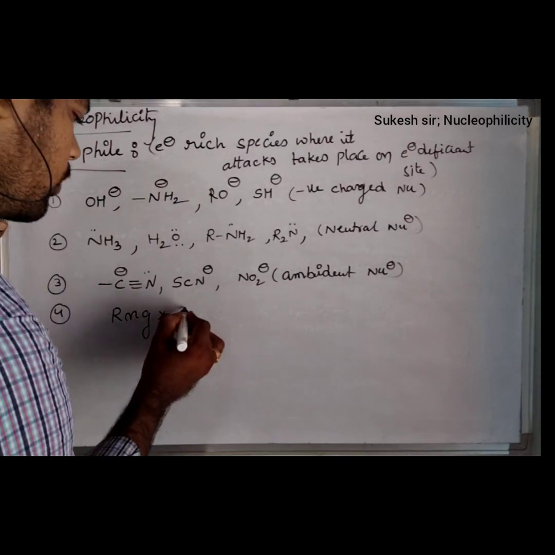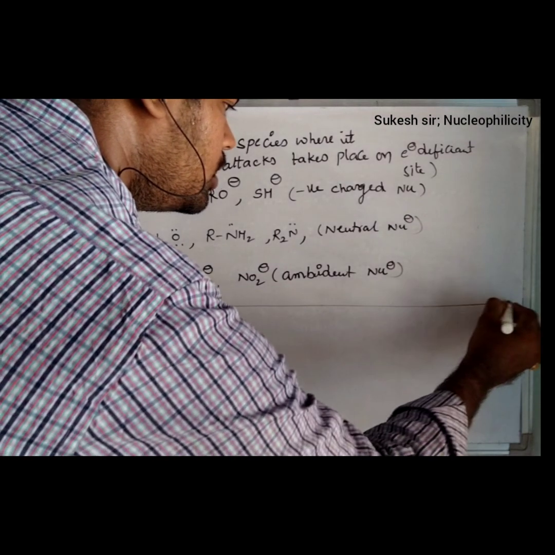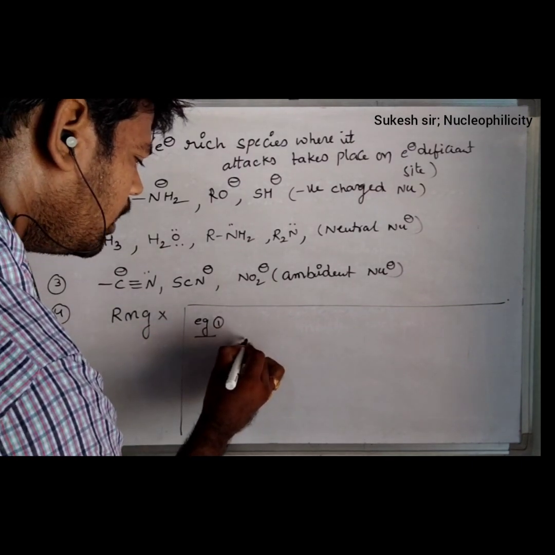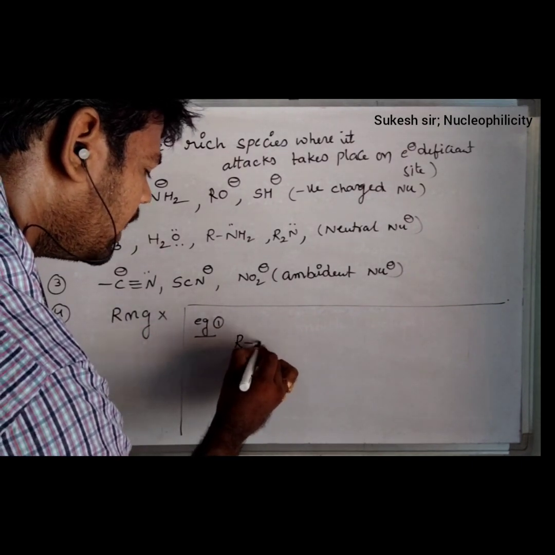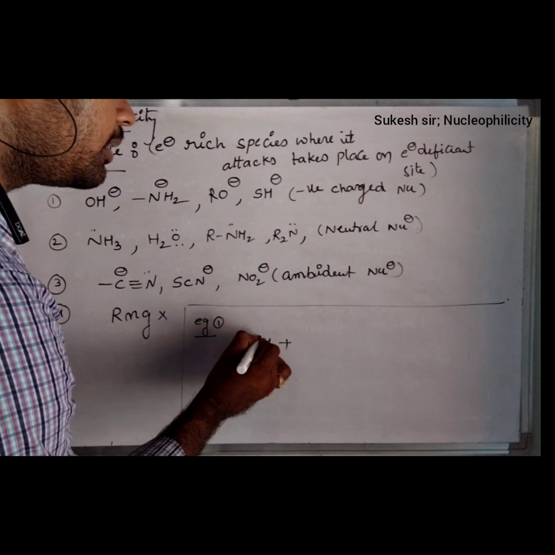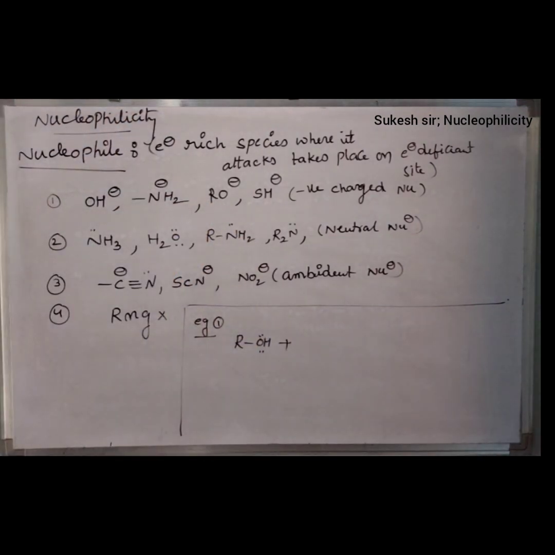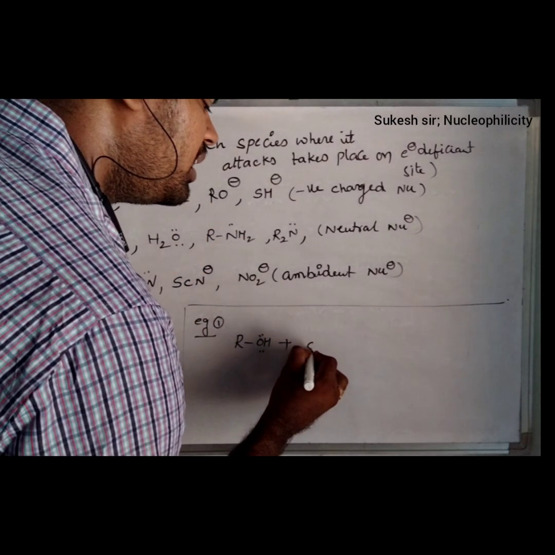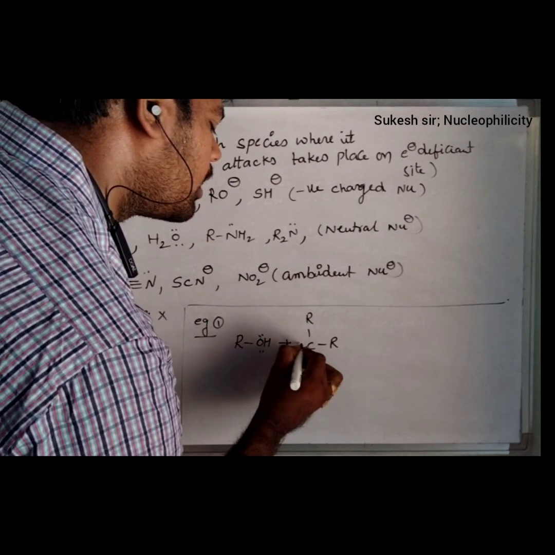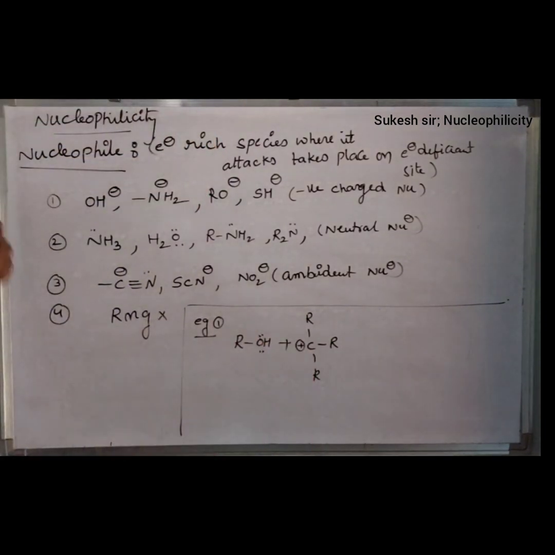I considered one simple reaction to understand the definition properly. Consider one molecule, ROH. We know that ROH represents an alcohol, where oxygen contains lone pairs of electrons. It is treated with CRRR, a tertiary carbocation.